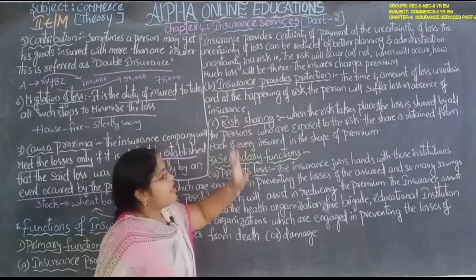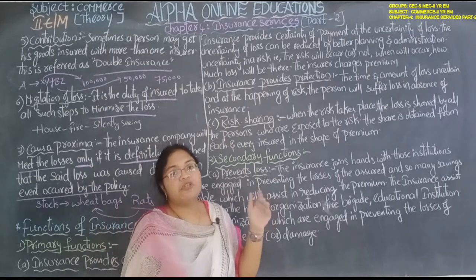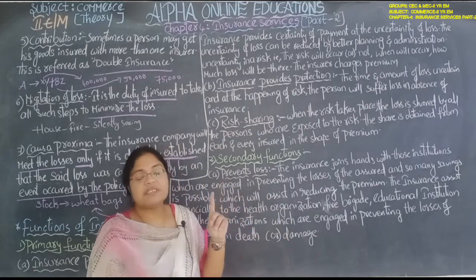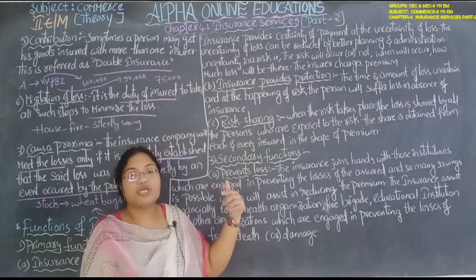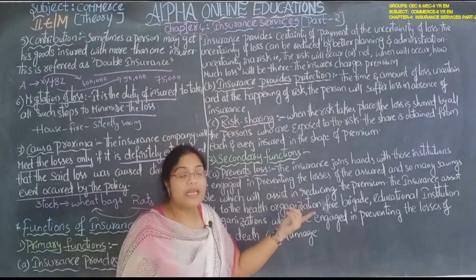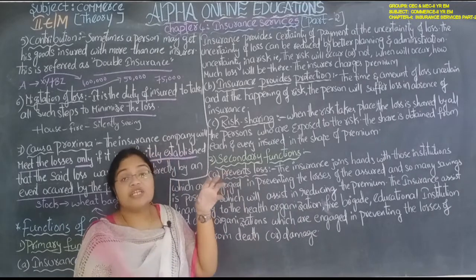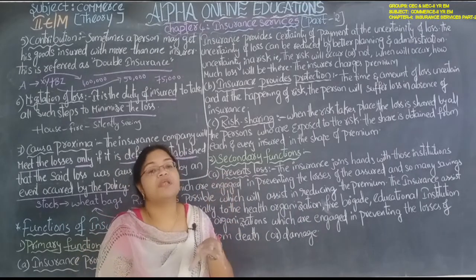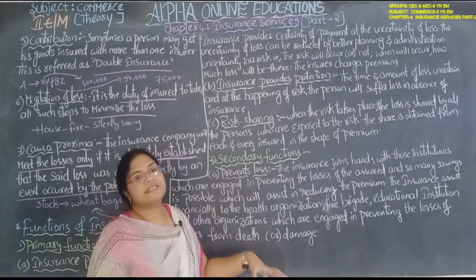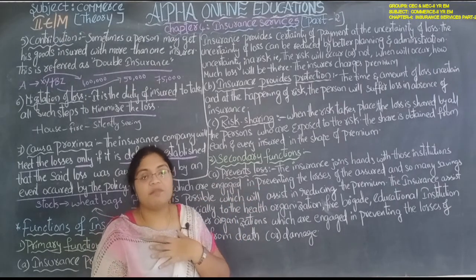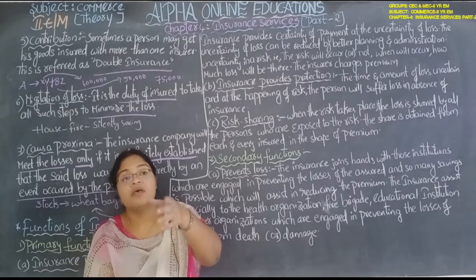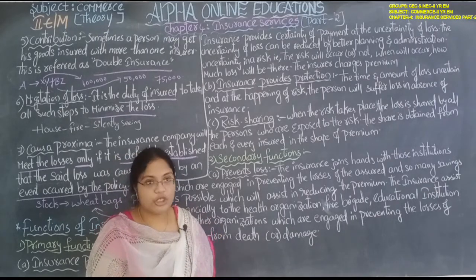Risk sharing: the risk will be shared among the persons. A single person can't bear the total risk, so the risk will be shared among the persons equally. The insurance company will charge premium on all the persons. For example, I am paying insurance premium, you are paying insurance premium, and some other person is paying insurance premium.